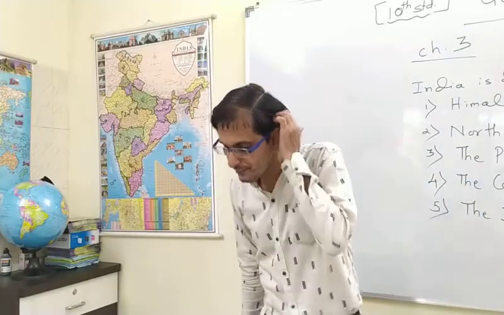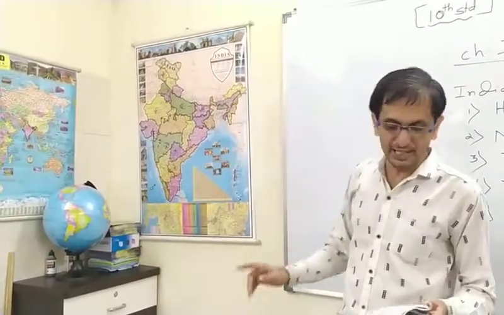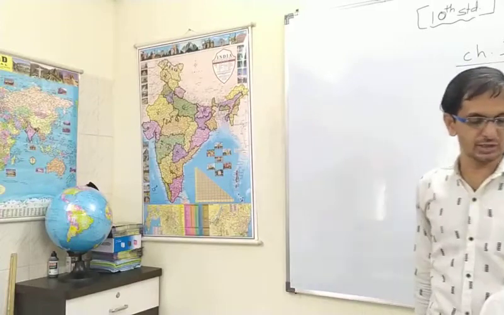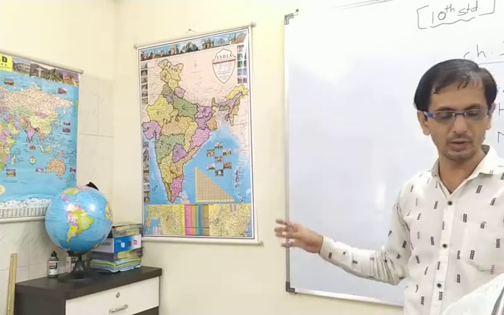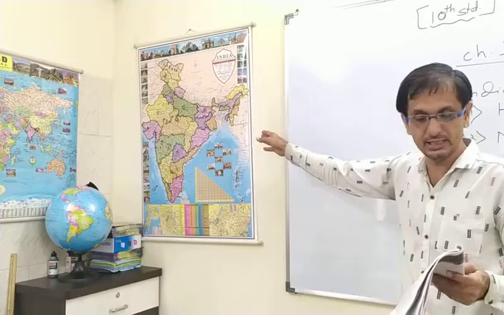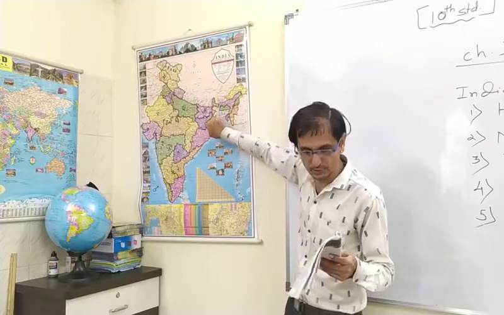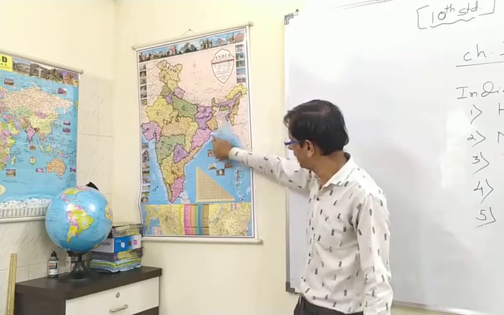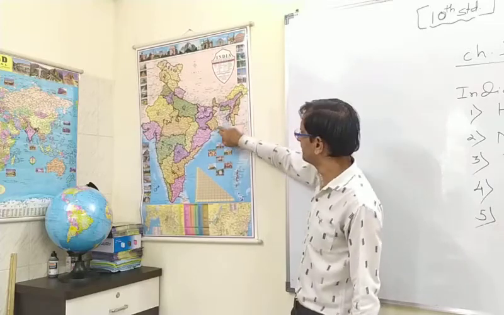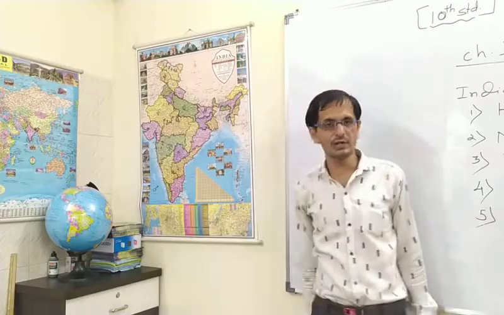Okay, now the eastern coast bordering the Bay of Bengal is formed as a result of deposition by rivers. Many east-flowing rivers from the Western and Eastern Ghats meet this coast, as I already told you. Because of the gentle slope of the land, rivers flow at lower velocity and deposit sediments with them at the coast. You can see here, not this one, this one. As a result, deltas are found on this coast, that is the Sundarban in West Bengal.